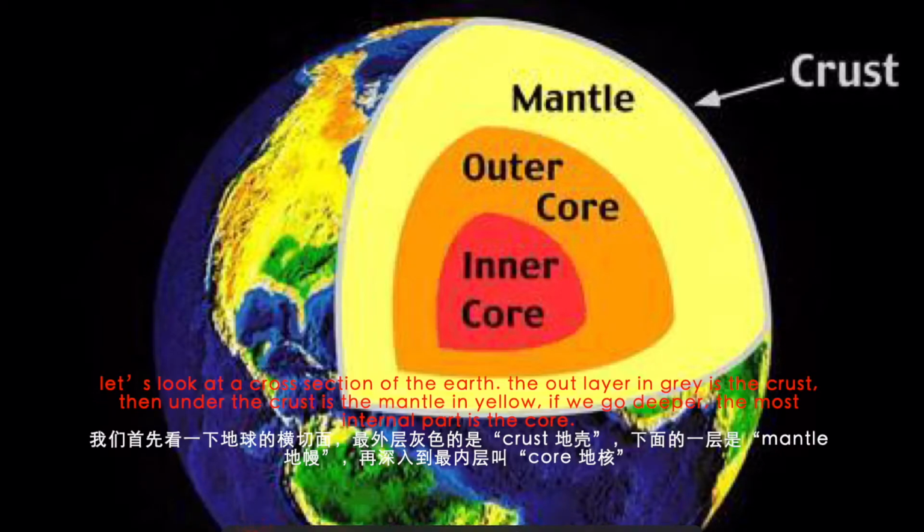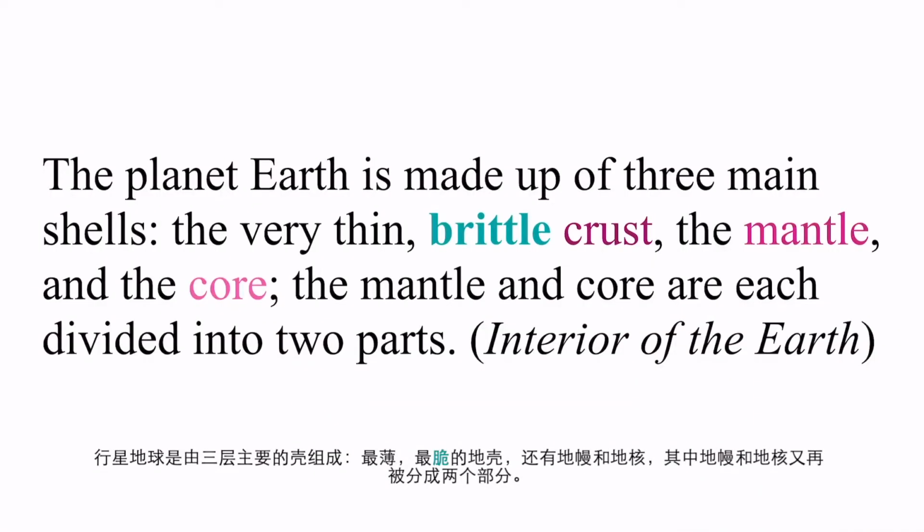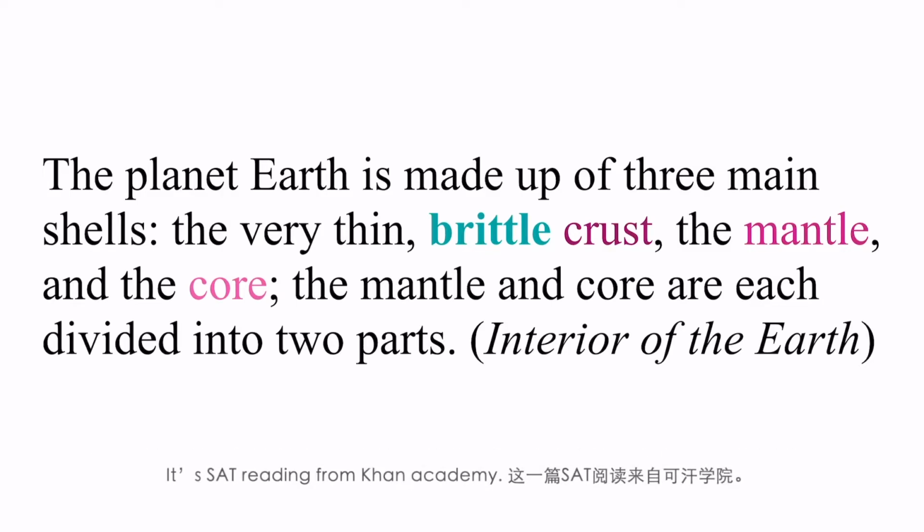Let's look at the cross-section of the Earth. The outer layer in gray is the crust, and then under the crust is the mantle in yellow. If we could go deeper, the most internal part is the core. The planet Earth is made up of three main shells: the very thin brittle crust, the mantle, and the core. The mantle and the core are each divided into two parts.